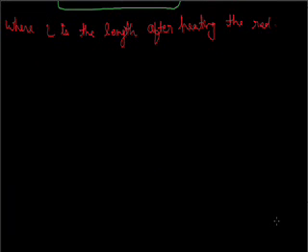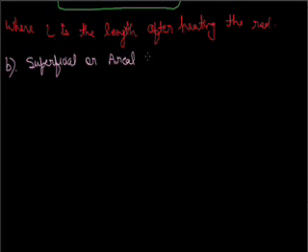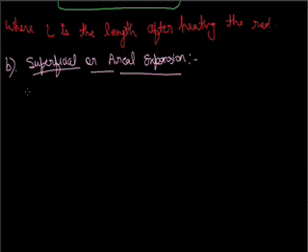In the same manner, we can easily understand the term superficial or aerial expansion. Now, when a solid is heated and its area increases, then the thermal expansion is called superficial or aerial expansion.